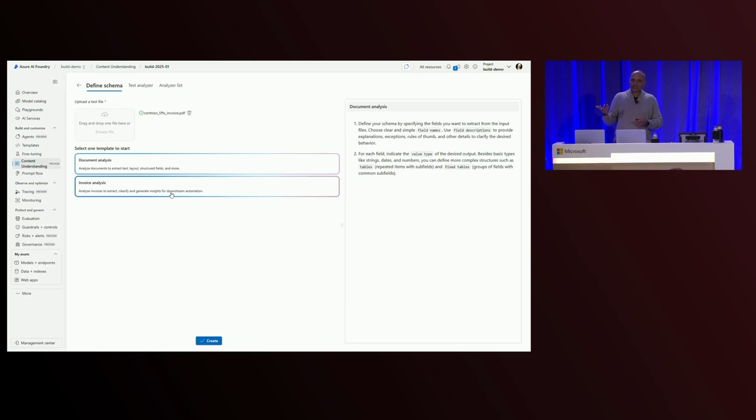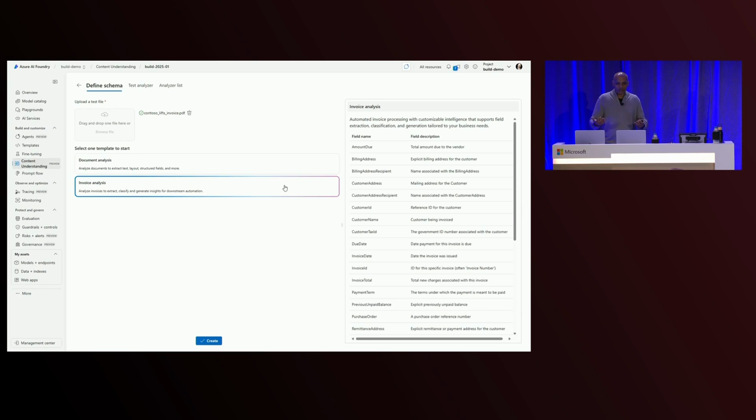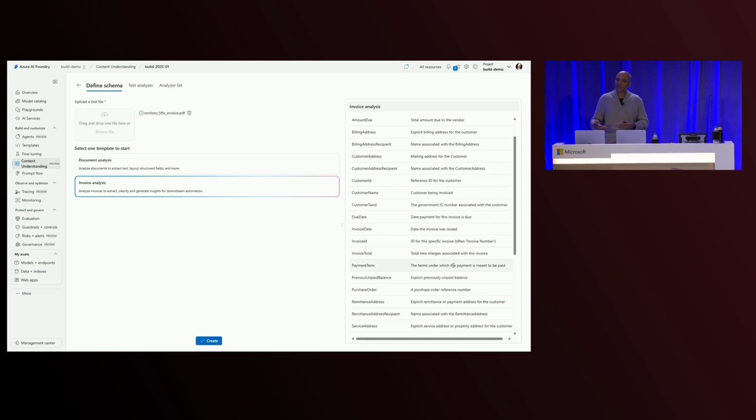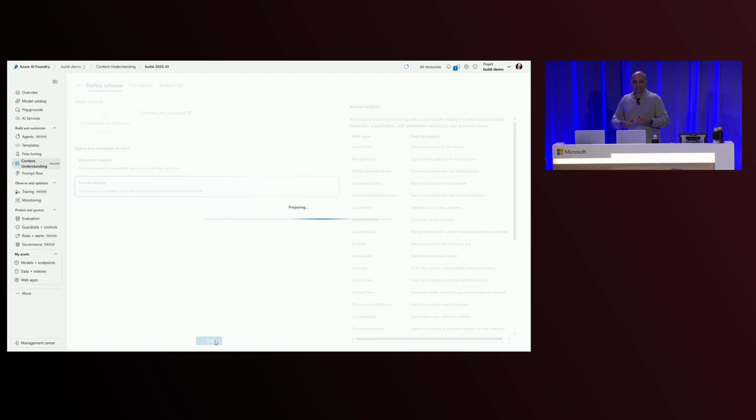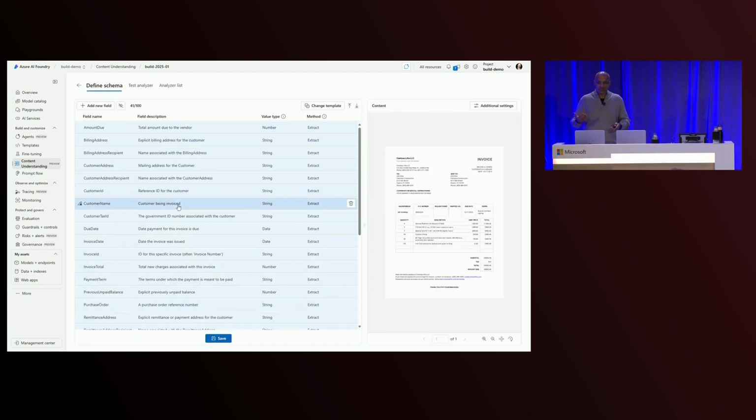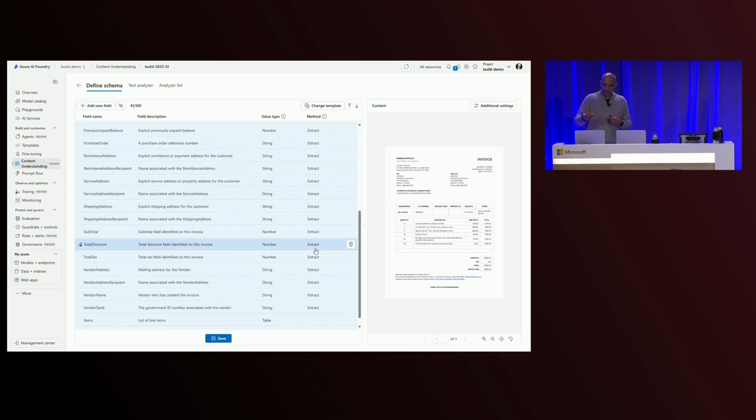The document analysis template is essentially a custom template that you can start with, and you go define whatever it is that you want to extract from these documents. You also have an invoice template where it has a predefined set of fields. For those of you who have used Document Intelligence in the past, you know that you have an invoice pre-built model in Document Intelligence. And this is essentially a set of capabilities similar to that, where you have a set of fields that we've curated. We know that these are typical fields from the invoice that you're trying to extract. And those are essentially what we've optimized the model for.